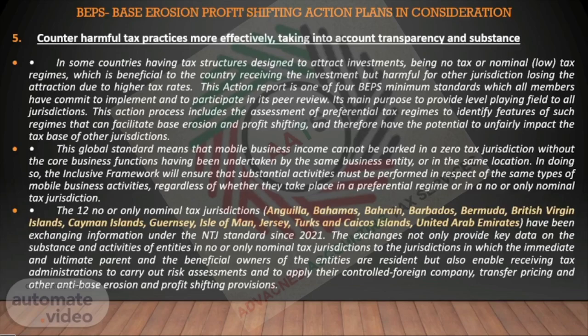This action report is one of 4 BEPS minimum standards which all members have committed to implement and to participate in its peer review. Its main purpose is to provide a level playing field to all jurisdictions. This action process includes the assessment of preferential tax regimes to identify features of such regimes that can facilitate base erosion and profit shifting, and therefore have the potential to unfairly impact the tax base of other jurisdictions.